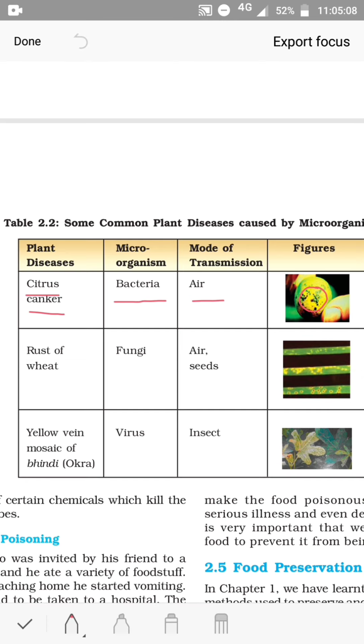Then rust of wheat. In wheat plant, it is caused by a fungus. Mode of transmission through air or through seeds. Other one, yellow vein mosaic of bhindi or okra. Causative microorganism virus. It is transmitted through an insect. White fly transmits this disease.